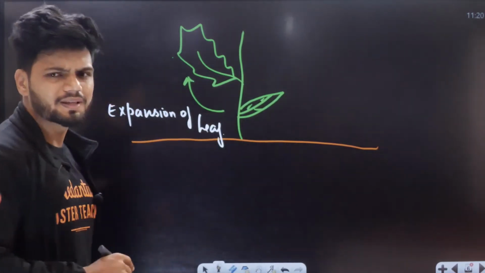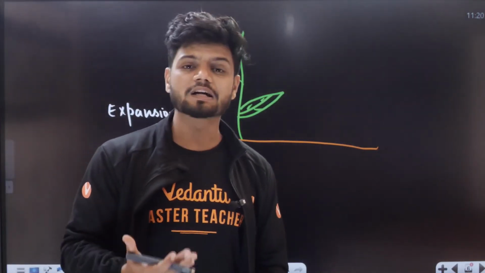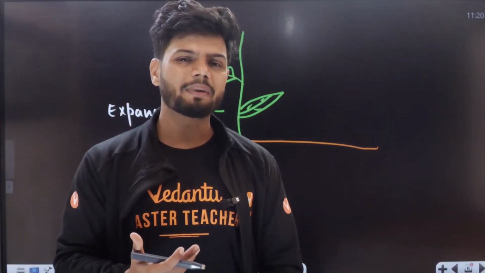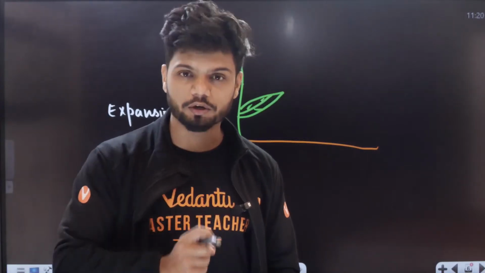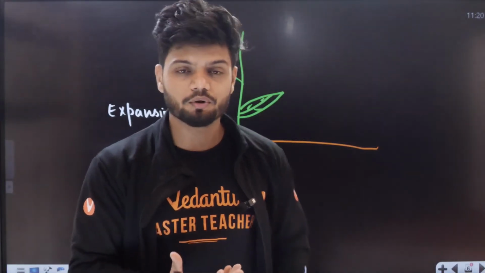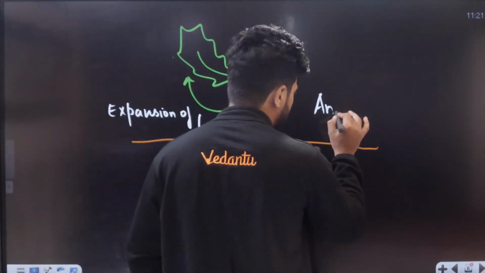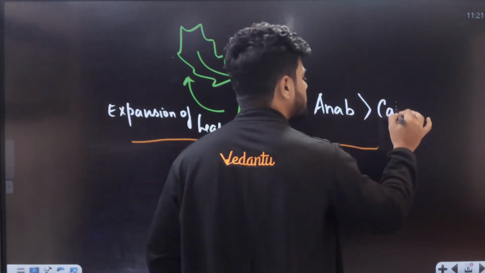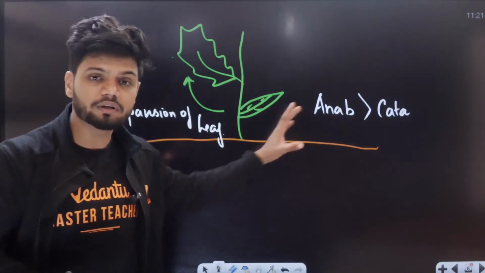Now students, one more thing is there. In this entire growth as a parameter, do you think there are metabolic pathways involved here? The answer is yes. Because in every single growth, always remember, anabolism is always more than catabolism. Anabolic reactions are more than catabolic reactions here.